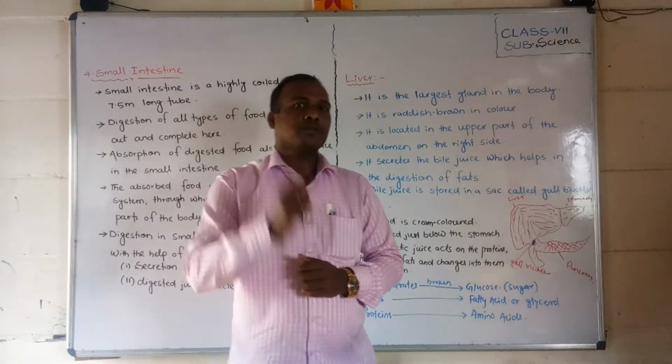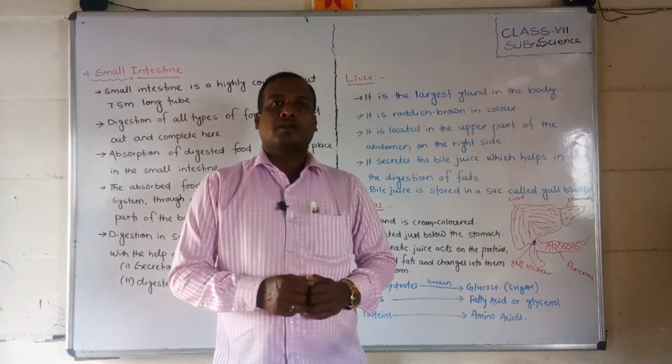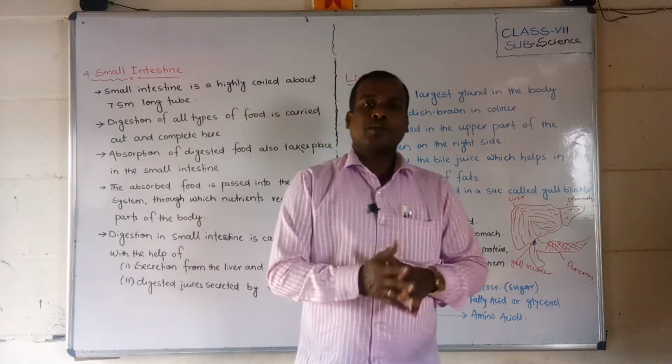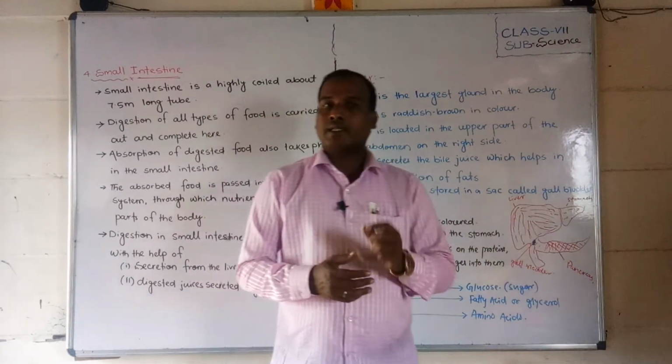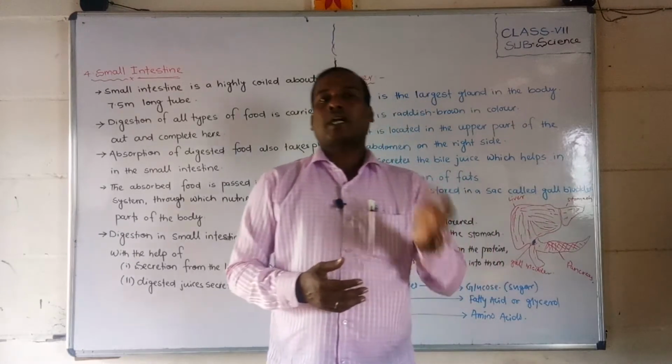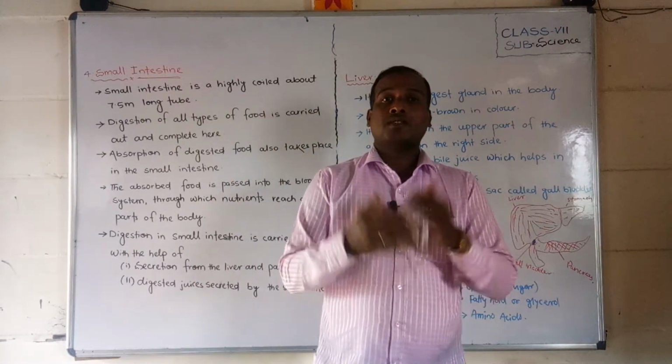Students, today we are going to continue our second chapter, nutrition in animals. In the previous video we already discussed the different organs present in the alimentary canal, like the mouth, esophagus and stomach. But today we are going to discuss the small intestine.